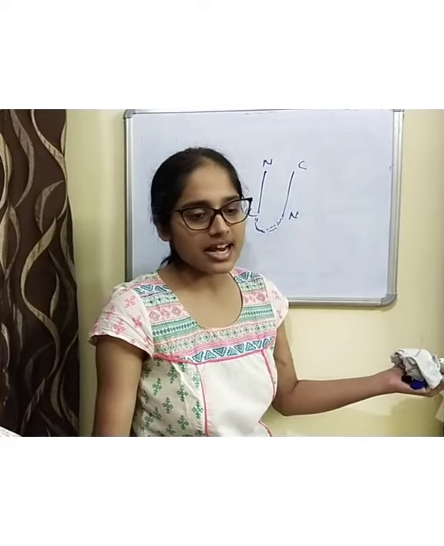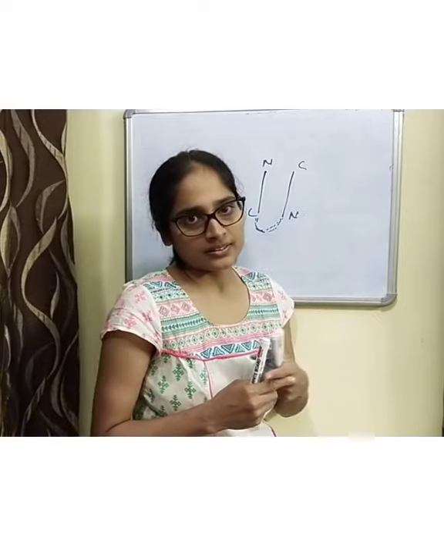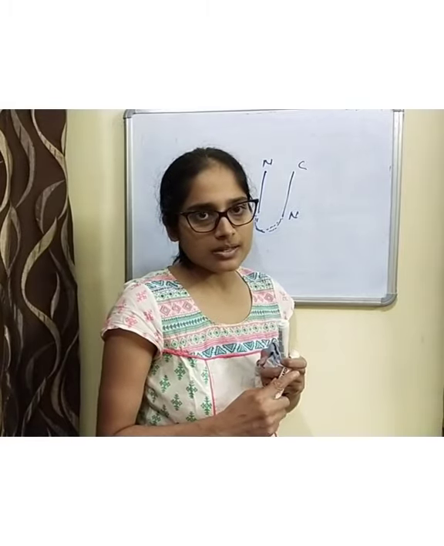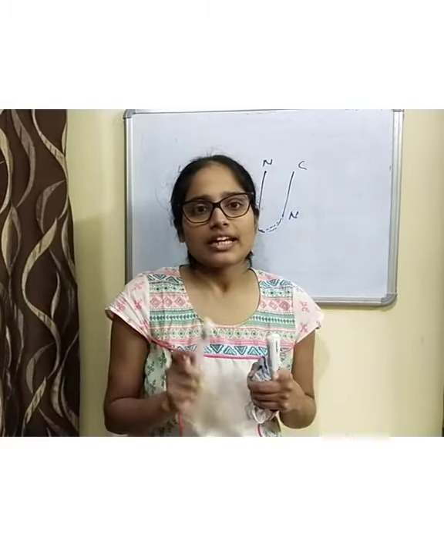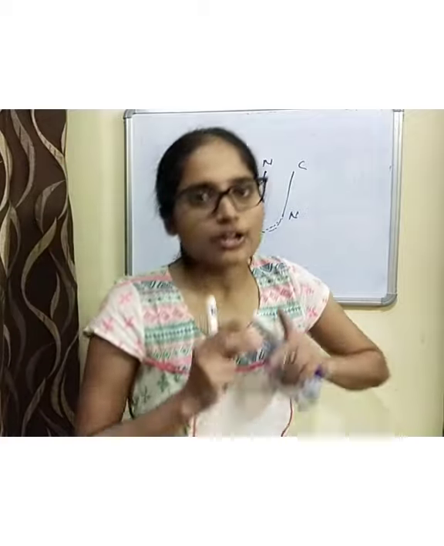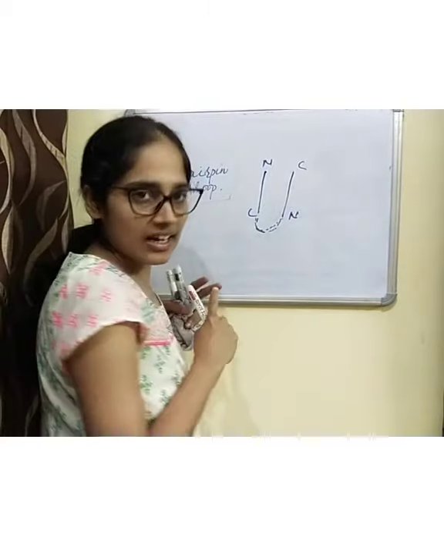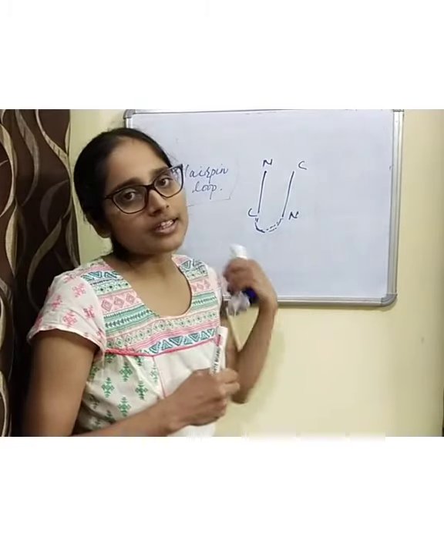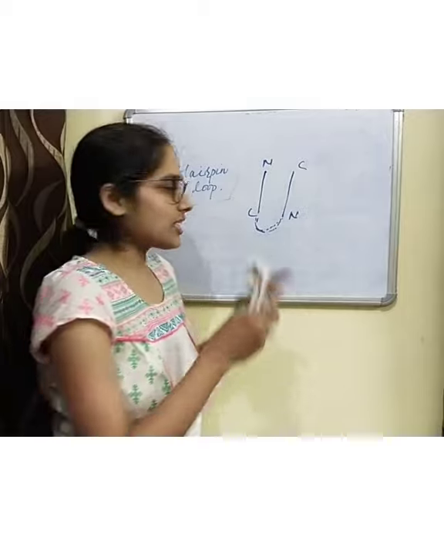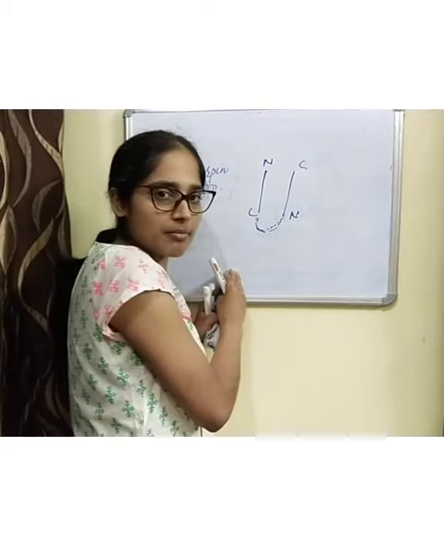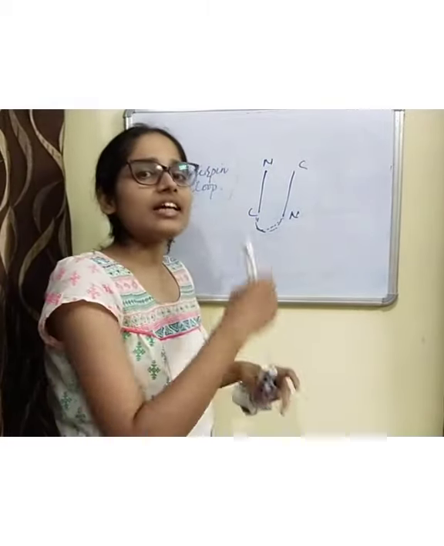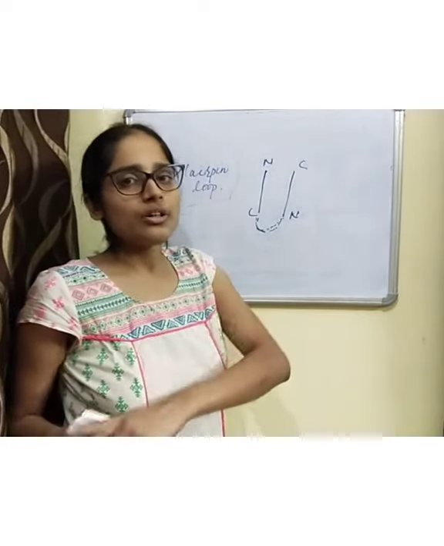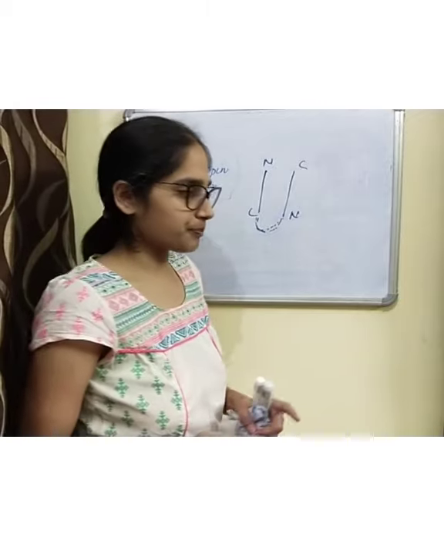They are extended, not compact, as compared to the alpha helix. There are two types of beta sheets, parallel and anti-parallel. Among the two, the anti-parallel beta sheets are energetically more stable and more favorable as compared to the parallel beta sheets.